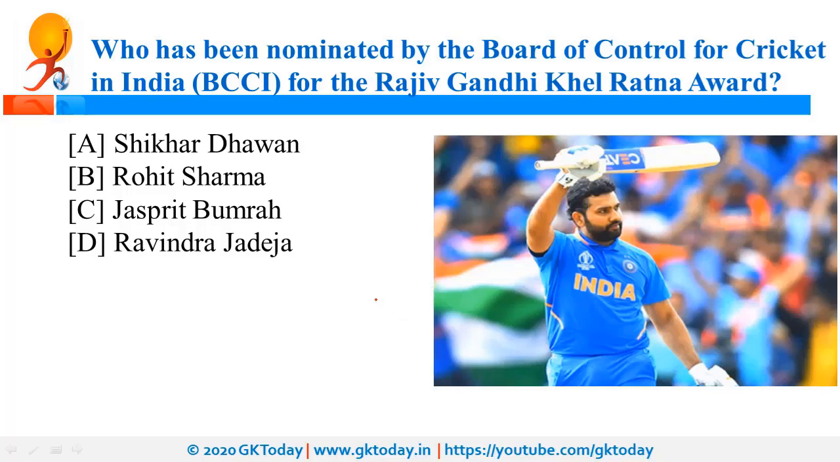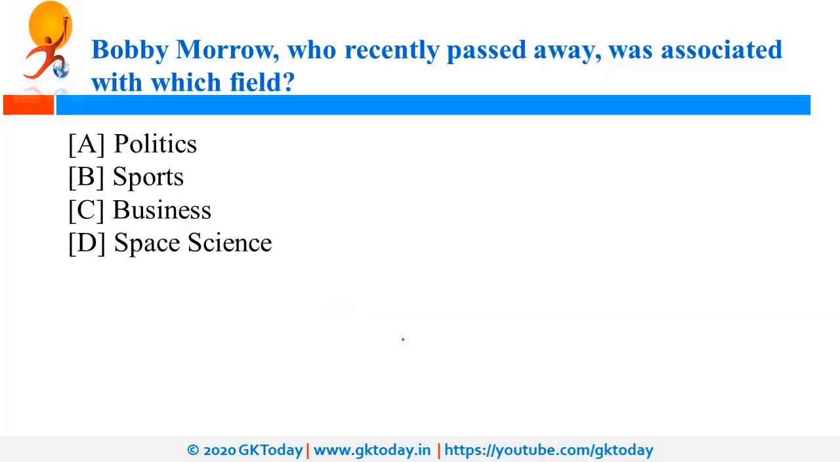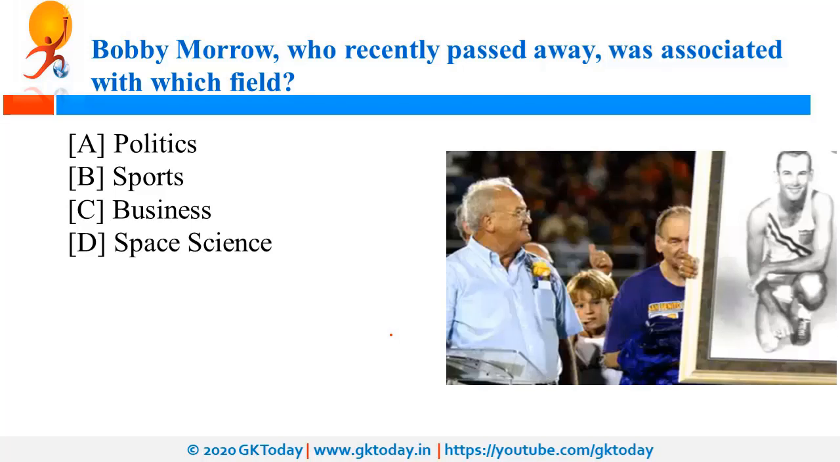Now, in addition to Rohit Sharma, recently Virat Kohli was also in news, as recently Forbes released a list of highest paid athletes. And as per this list, Virat Kohli is the only Indian athlete in this list of top 100 highest paid athletes. Bobby Morrow, who passed away recently, was associated with which field? So, Bobby Morrow was a veteran athlete from USA and he passed away recently, so he was associated with sports.